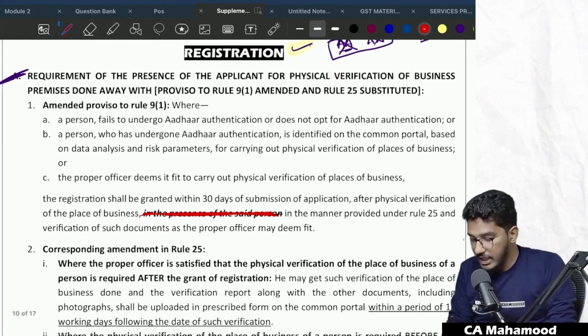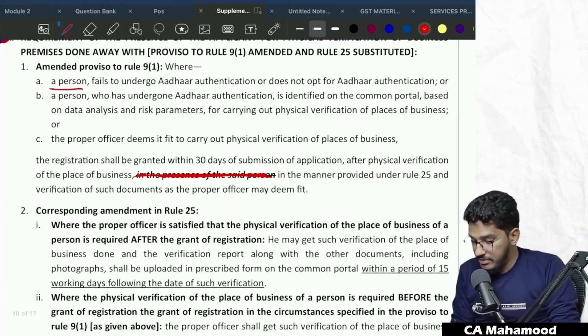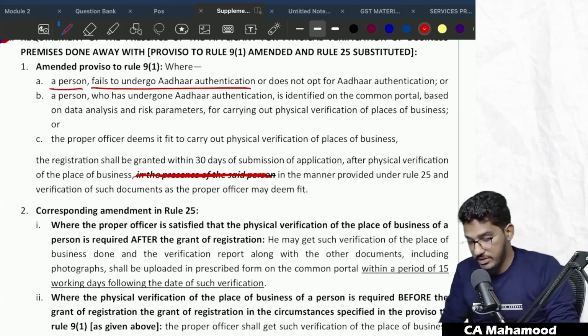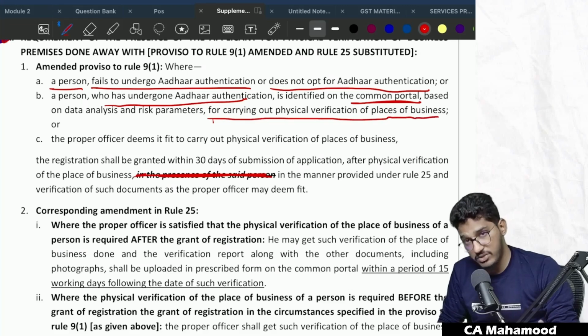The same thing they say, if we read it here, the amended proviso to Rule 9 sub-Rule 1: where a person fails to undergo Aadhaar authentication, or he does not opt for Aadhaar authentication, or a person who has undergone Aadhaar authentication but is identified on the common portal based on data analysis and risk parameters for carrying out physical verification of place of business.